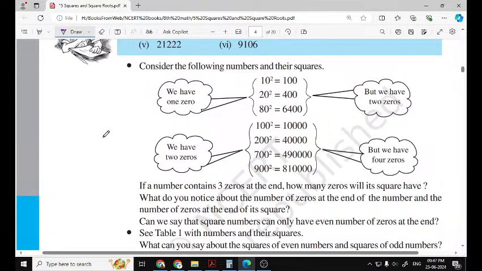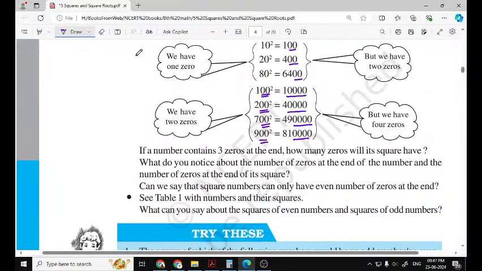Consider the following numbers and their squares. These numbers all end with 0. Here there is only one 0, but the square ends with double of that, 2 zeros. Here the number ends with 2 zeros. Double of 2 is 4, so the square ends with 4 zeros. So if we are given 1000, the end digit is 0, but it can't be a perfect square because there are 3 zeros. The number of zeros must be even.